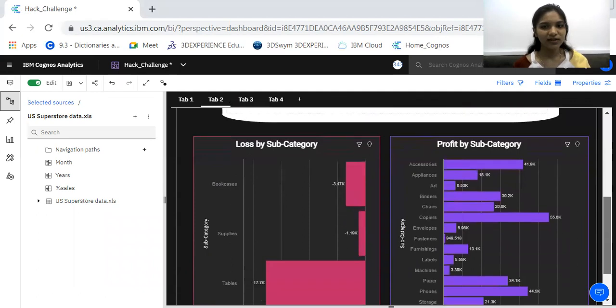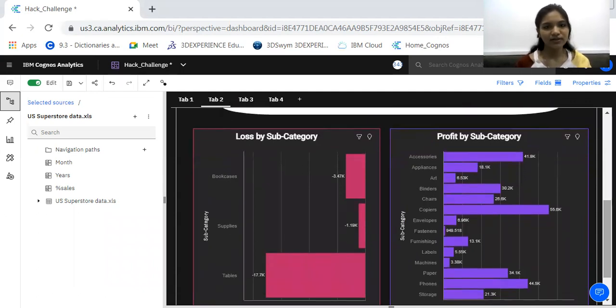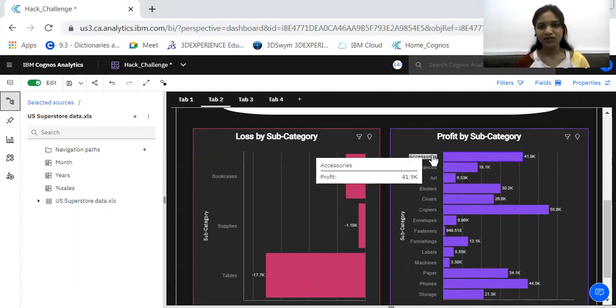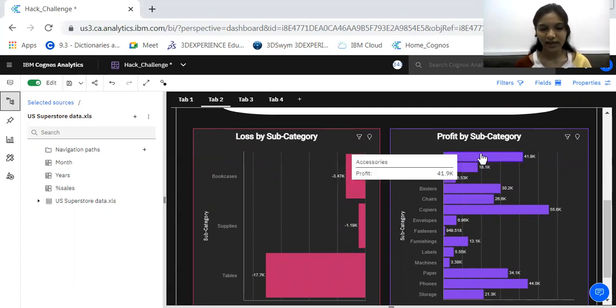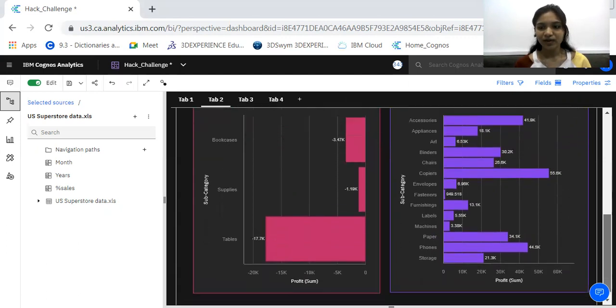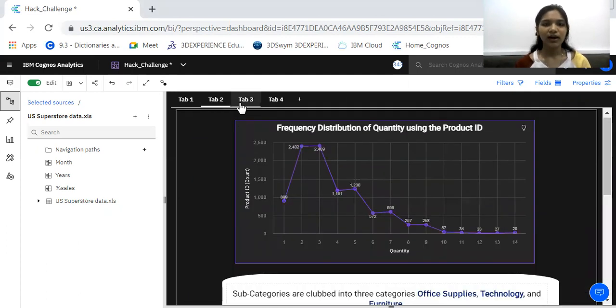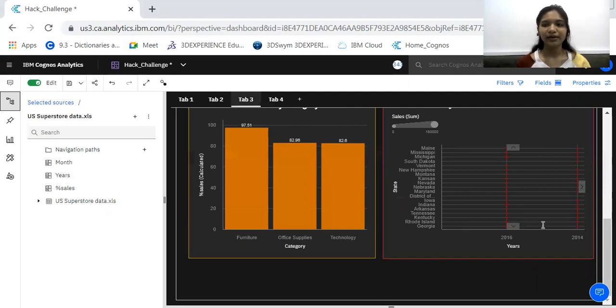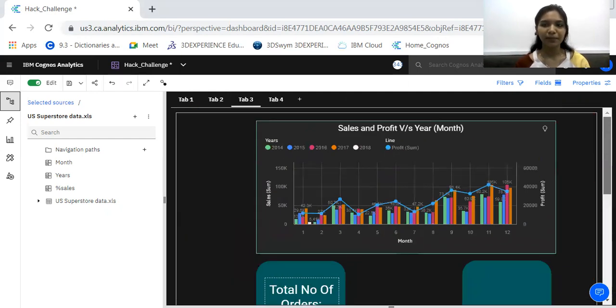The next two graphs give a statement of the profit and losses that the business incurred in terms of the subcategories. So here you can see that accessories has provided the business with a profit of 41K, whereas the tables have cost the business 17.7K. Using this data, the user can direct its funds towards the development of tables, as it has incurred losses, and also search for the reasons that it incurred losses.